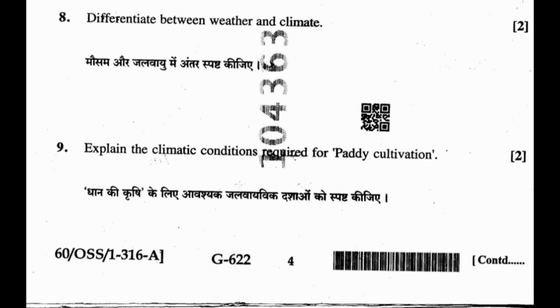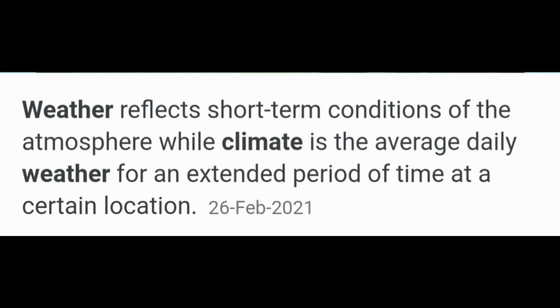Question 8. Differentiate between weather and climate. Answer. Weather reflects short-term conditions of the atmosphere, while climate is the average daily weather for an extended period of time at a certain location.